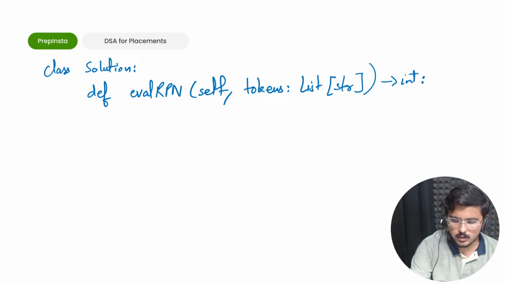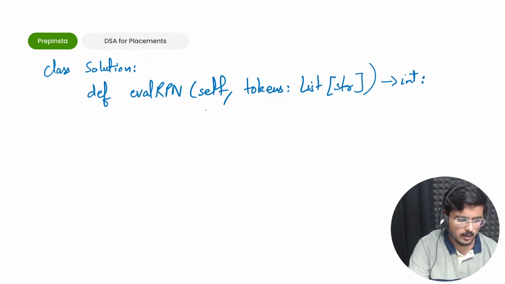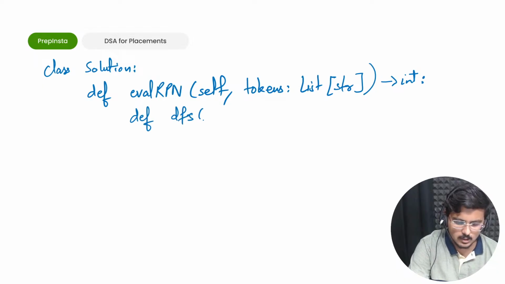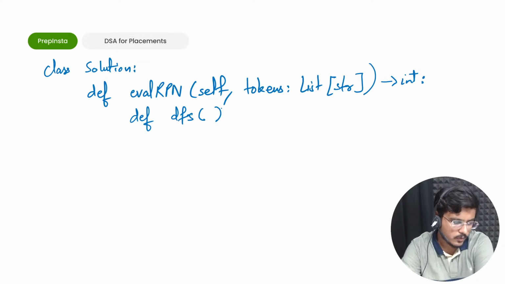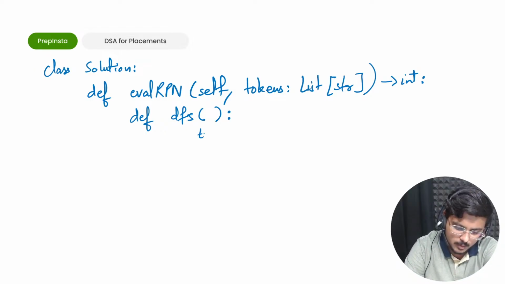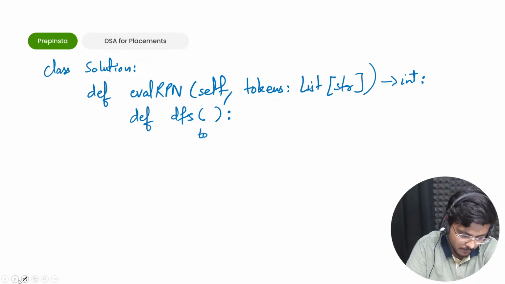This function would return integer type, fine. I will have a return of integer type. Then I'll define another function inside it, which is DFS. Now this is a function being used for calculation, and basically I'll write it like this.